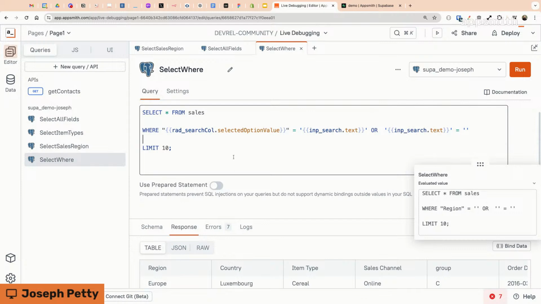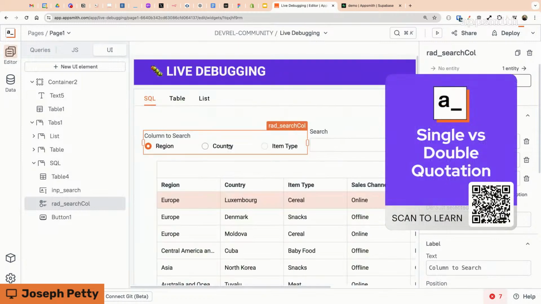So that's it for the SQL stuff. I don't want to spend too much time on that one. We're about halfway through. So now we're going to switch over to some more UI focused and JavaScript stuff.